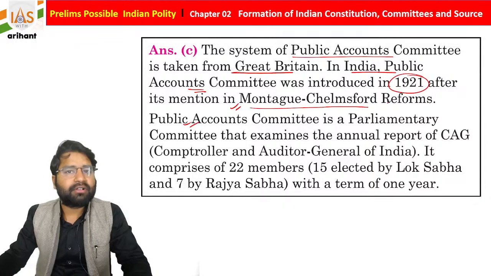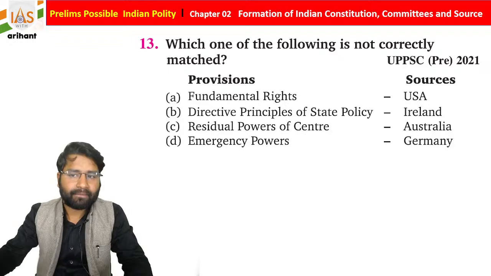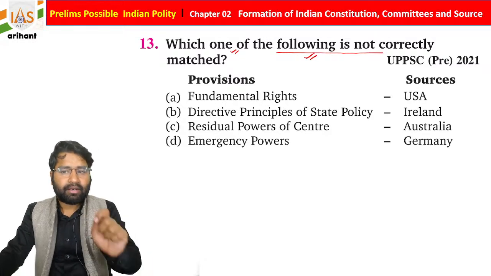The Public Account Committee is basically a parliamentary committee that examines the annual report presented by the CAG. There are 22 members, 15 from Lok Sabha and 7 from Rajya Sabha, and the term is for 1 year.